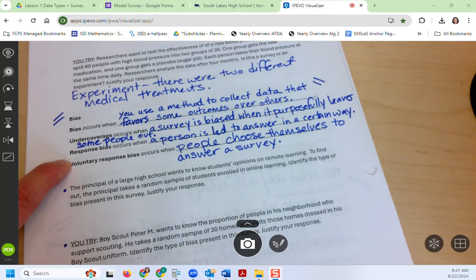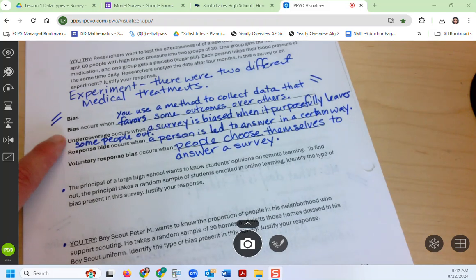All right, so I saw definitely the most hands for undercoverage. Does somebody want to raise their hand and explain why they have that? I see 2 hands, 3 hands. Osman, what are you thinking? The principal did not take all the students. Right. He didn't take all the students' opinions, right? Which students did he leave out? He's got the online students. He left out the in-person students, right? Okay, so I agree.